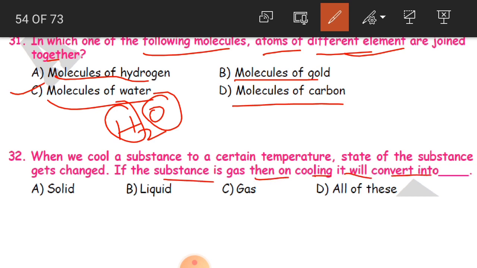The options are solid, liquid, gas, all of these. The answer is B, liquid. Gas here is water vapor, which converts into water, and water is liquid. So B is the correct answer.